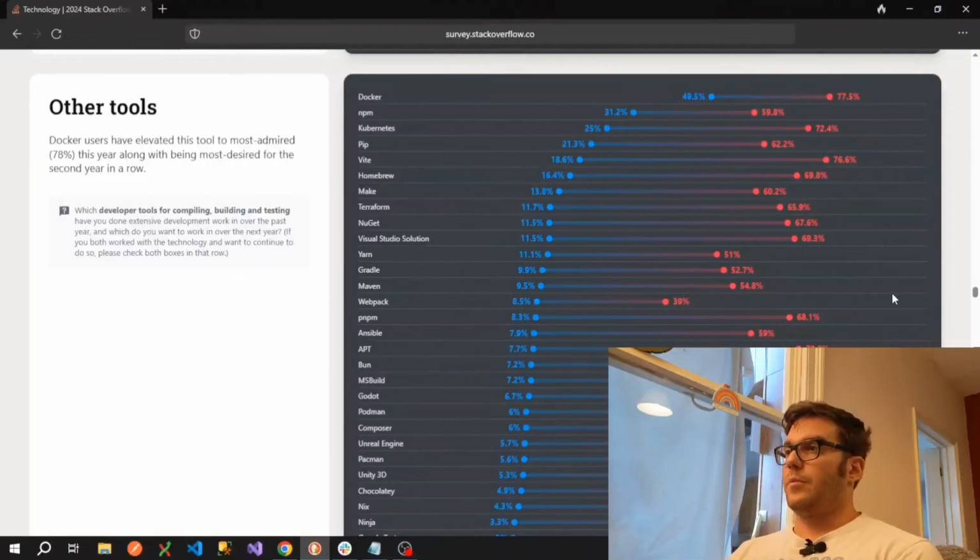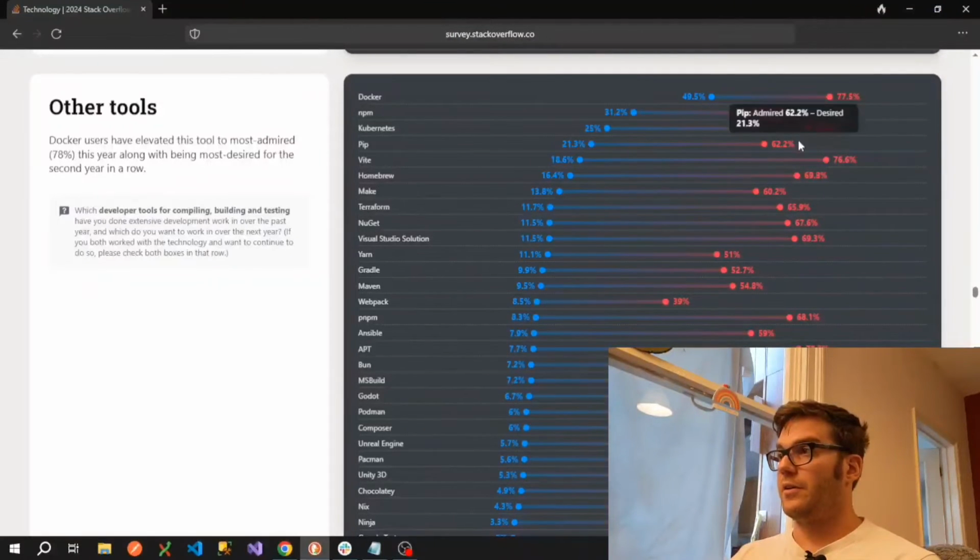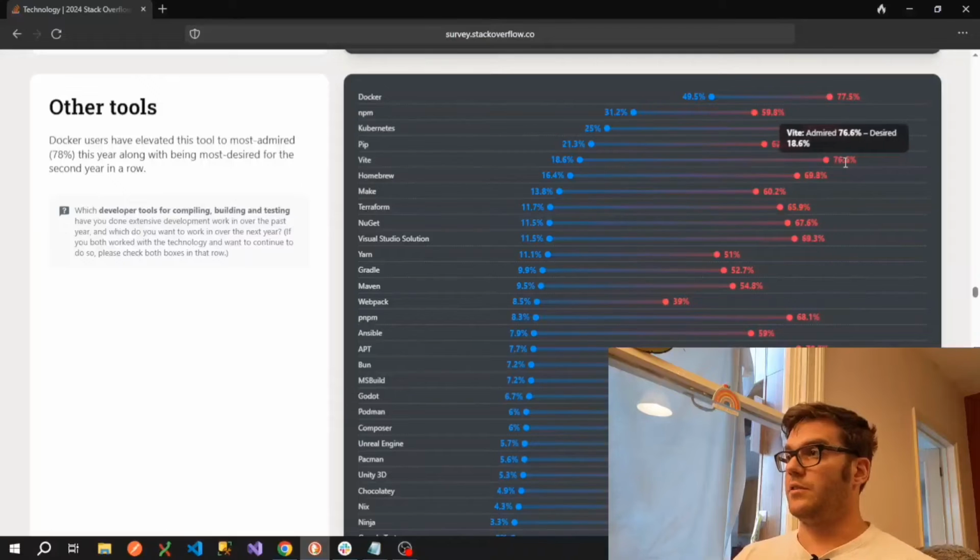Looking at other tools, people seem pretty happy with Docker, Kubernetes, pip that we talked about earlier, Vite as well, which is a bundler and a build tool for front-end projects, and I've used it and have also been very happy with it, so I definitely would recommend that.